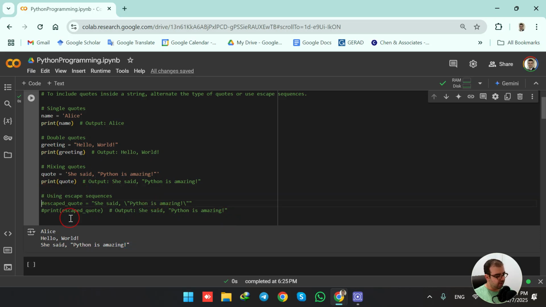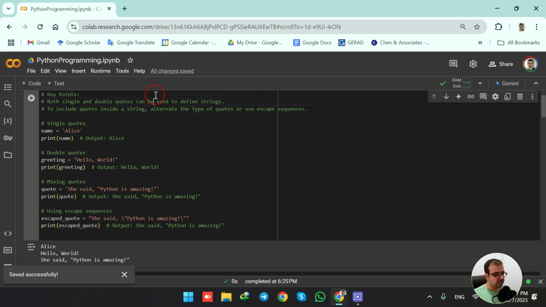After that, another way to do that, because we mentioned that either we can alternate the type of the quotes or use escape sequence. To do that, we can have, for example, she said, and have backslash before the start of the quote and after the start of the quote, and we have backslash quote sign and backslash quote sign again here.